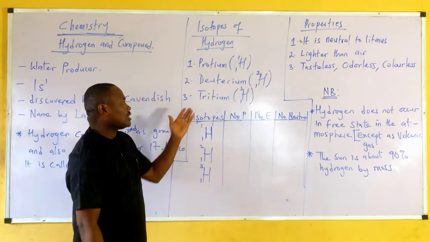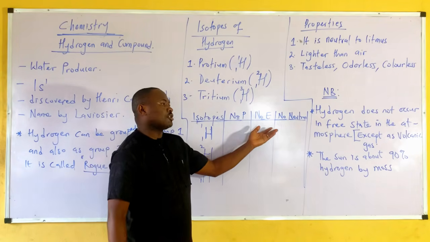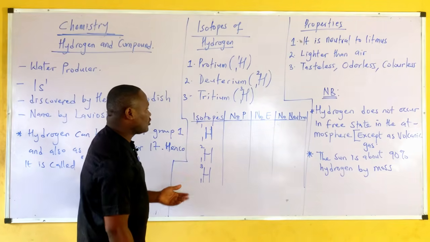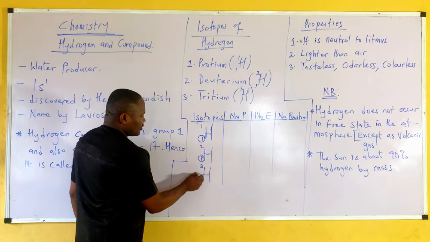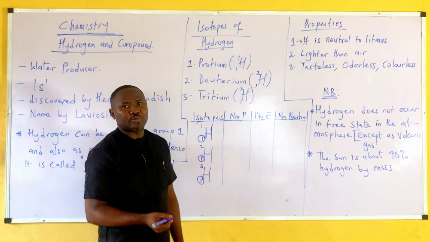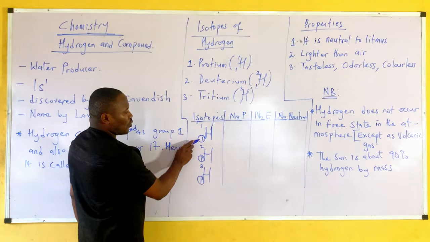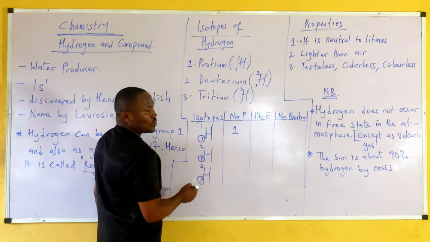Now look at these isotopes and how they play out in their number of protons, electrons, and neutrons. Once you see this, it is referred to as the atomic number, or the number of protons present. So if you check here, 1, 1, 1, the number of protons is 1, which is the atomic number.